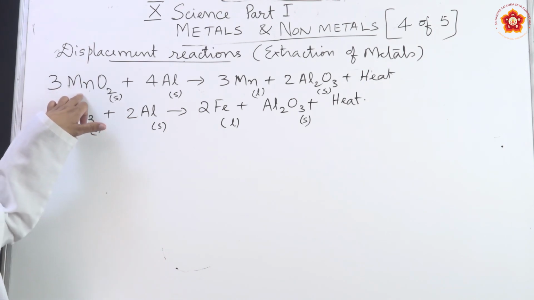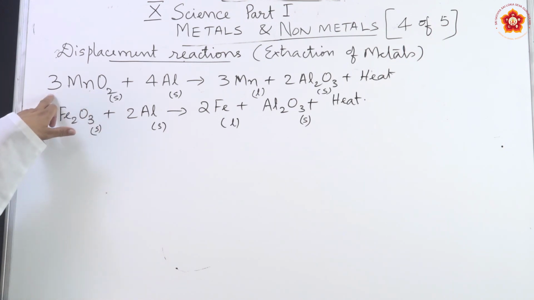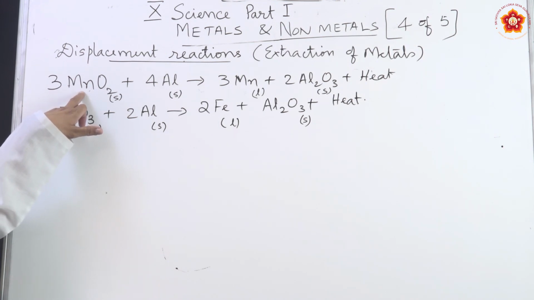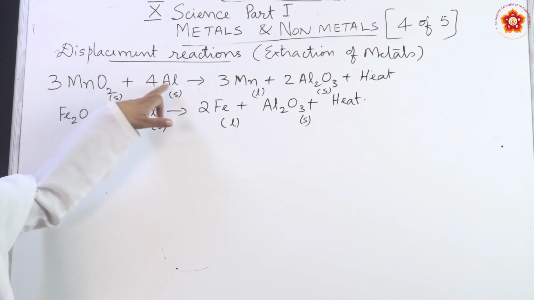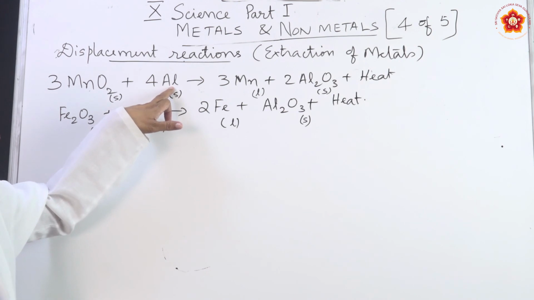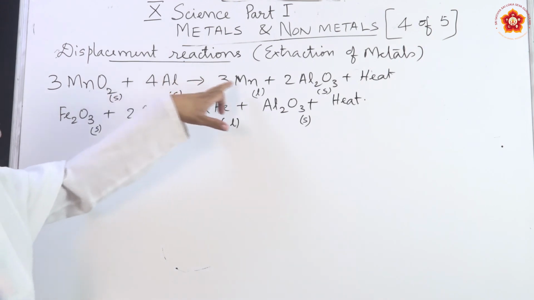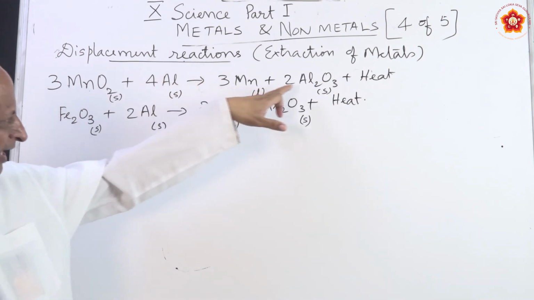Please note the difference between magnesium and manganese. Both start with M; magnesium is Mg, manganese is Mn. 3MnO2, manganese dioxide, plus aluminum gives, or is reduced to, manganese and aluminum oxide.